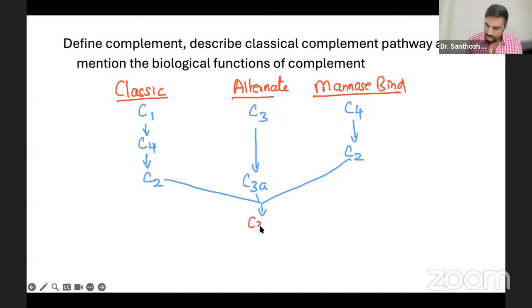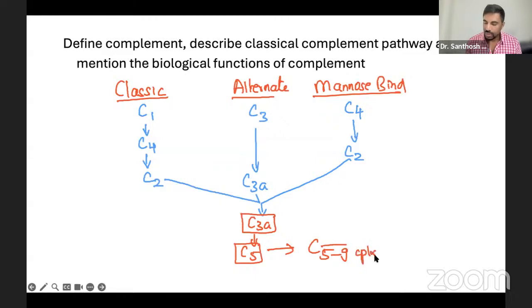They will form C3a only, the active form. From C3a, the next activator would be C5. And from C5, the next one would be the complex, C5 to C9. I'm writing in a very brief way. You don't need to remember everything. Okay, this is the pathway.